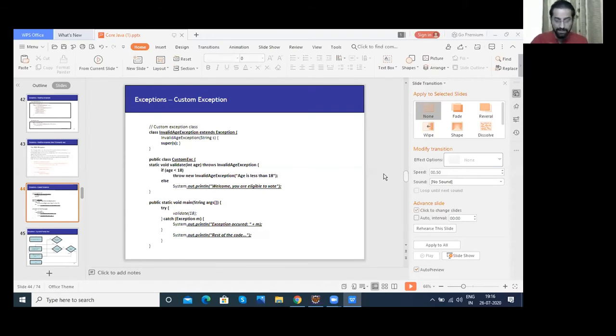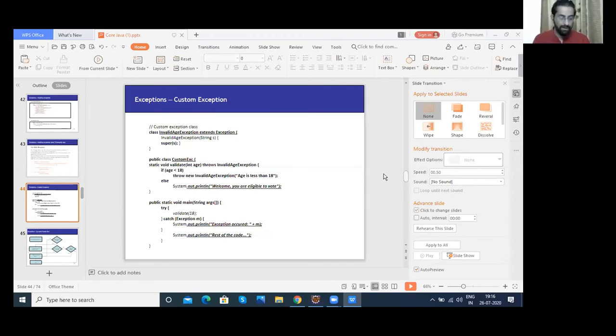So let's say at that time you were a developer at Twitter, and they asked you to write this functionality, that if somebody entered more and tweeted, then throw that error on the screen to show the user that you cannot write something beyond 160 or 140 characters. So at that time you have to write custom exceptions. That's how it is done.